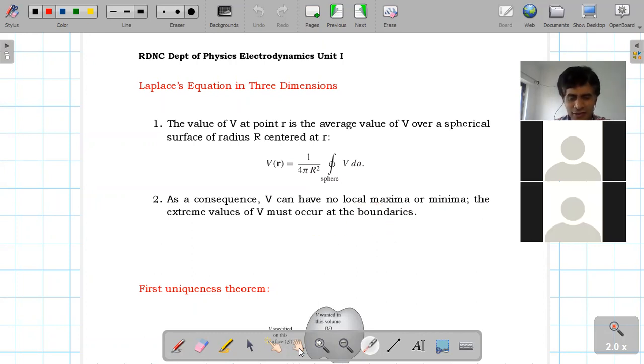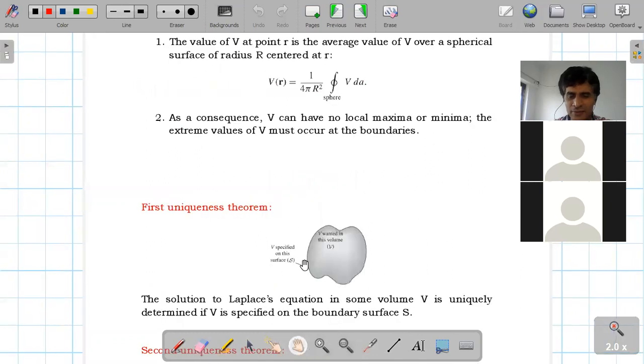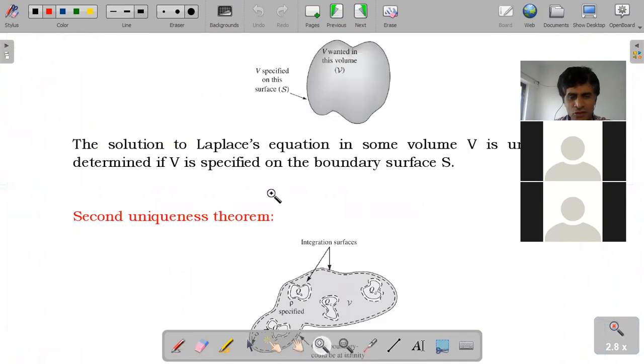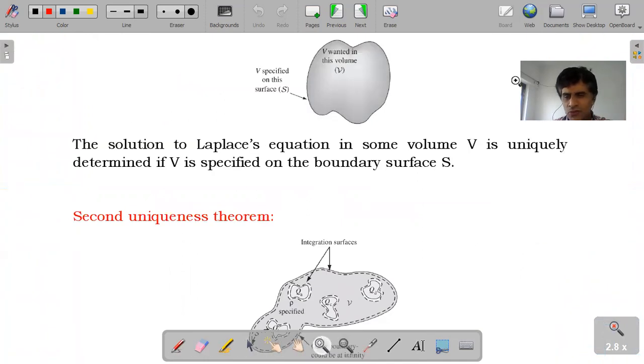Okay. Next point is, what is the first uniqueness theorem? In case of the first uniqueness theorem, the solution to which equation? The solution to the Laplace equation, in some volume V, is uniquely determined if and only if V is specified on the boundary surface.